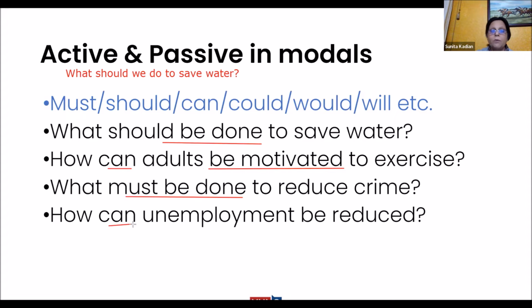So when you have to talk about something or somebody, put that soon after the modal and before the be verb. Come on now. I need a few sentences from you all where you have passive voice with modals. These are all questions. You can just make a statement also.